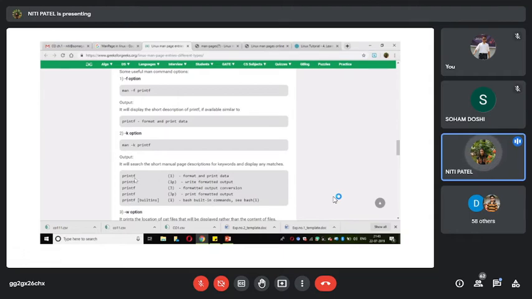Like if I say printf, it is used for formatting the data. If I say printf 1p, it will write the formatted output. If I use printf with 3p, it will print the formatted output like this. So printf is matched with these many commands. What it has done is given the description of all the commands but in short. So if I say man -k mkdir, then the description of all the commands that match mkdir will be given, but the description will be in short. Are you understanding?